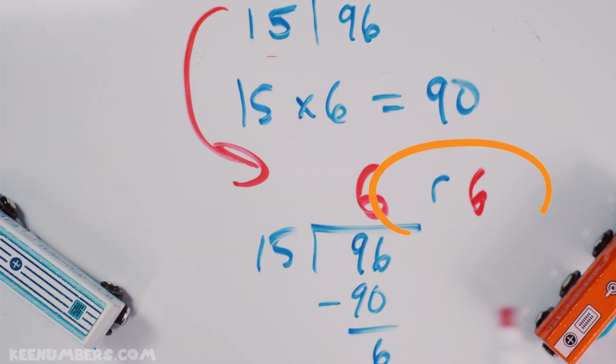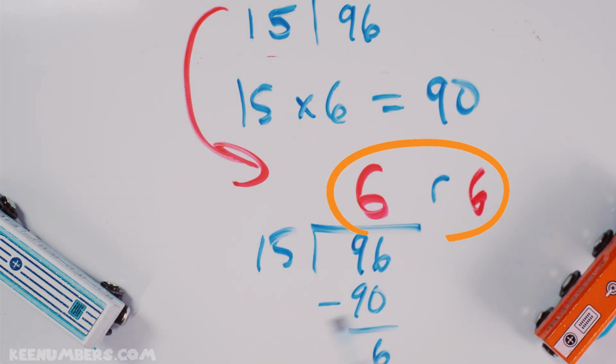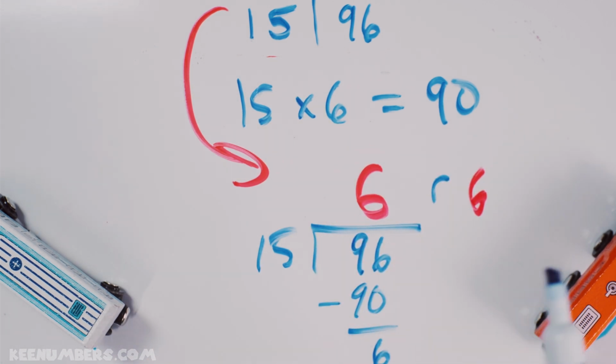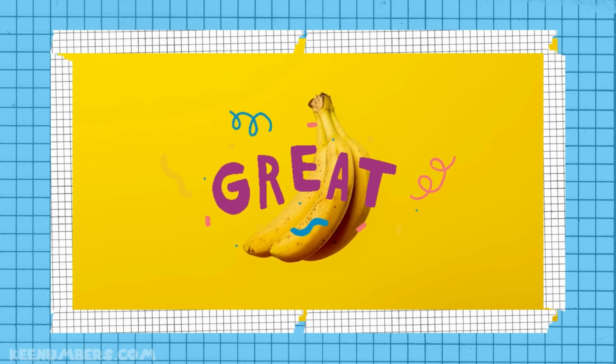Remainder of 6. Now, you can write that more succinctly as 6 and 6/15.